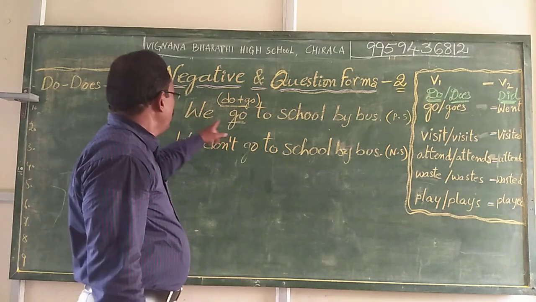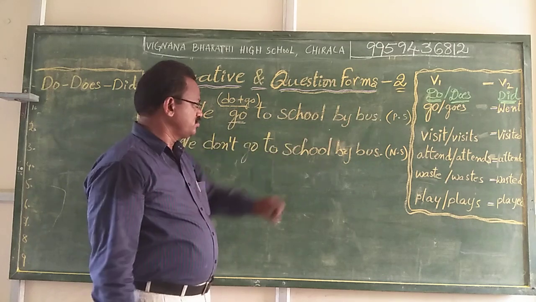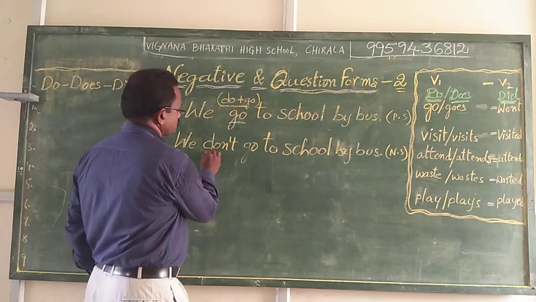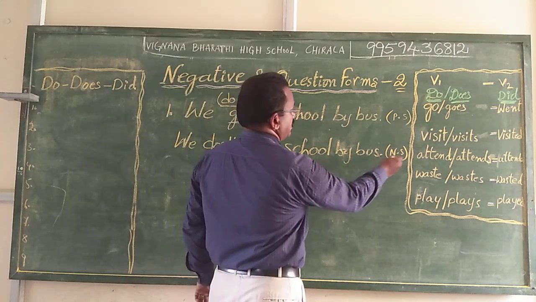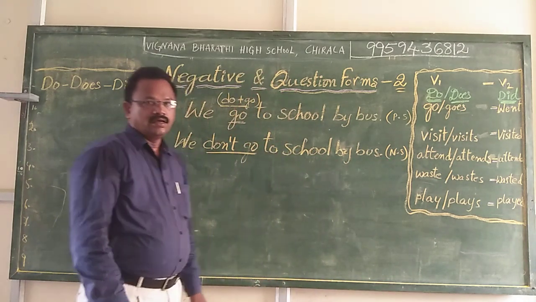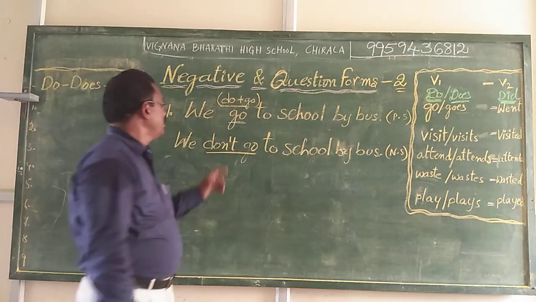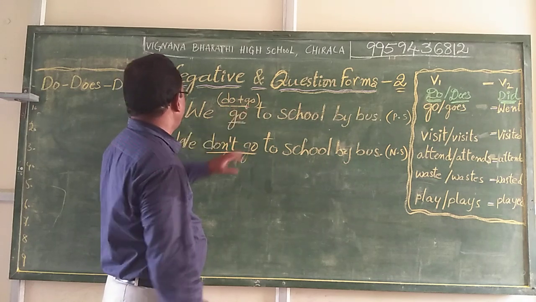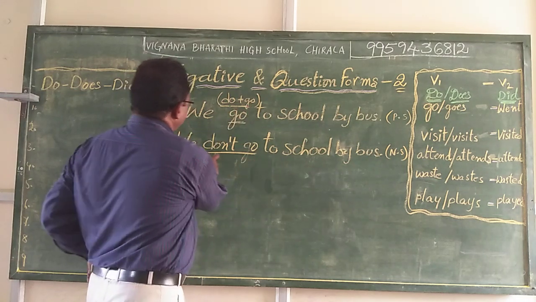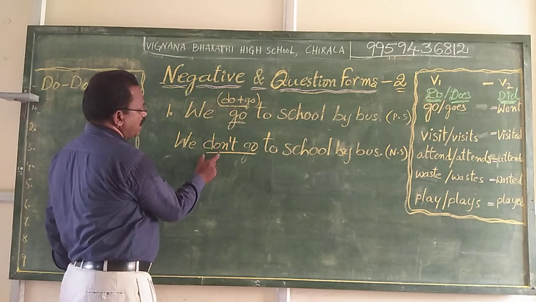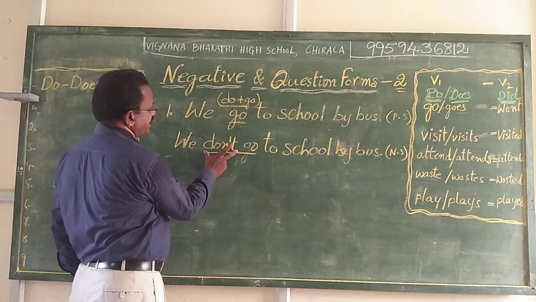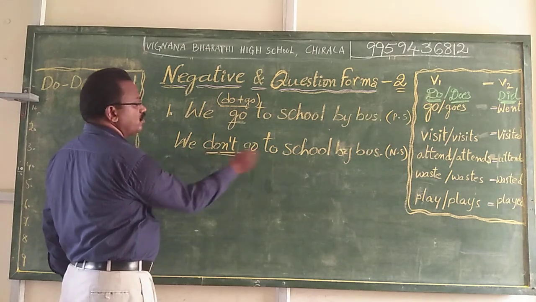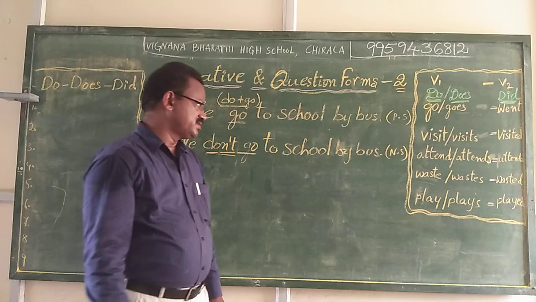Here, we go to school by bus: positive statement. We do not go to school by bus, we don't go to school by bus: negative statement. Can you understand, children? Here we split this go into do plus go. We brought them here, used this special helping verb, and added the negation to it. Not, don't. We don't go to school by bus.